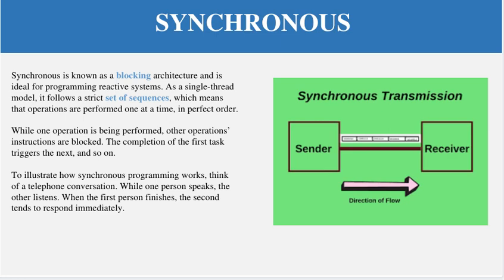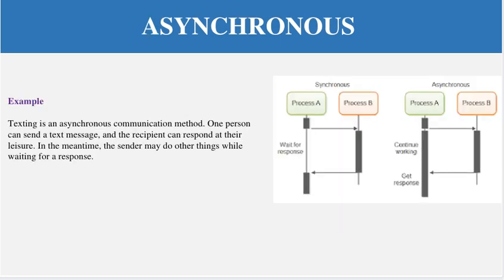Just see the diagram here again. I'm sure that you will have a clear concept now. In the asynchronous, process A sends a request to process B, and process A will not wait for the response from process B. Process B will respond back after some time, and it will receive the response. So that is why the asynchronous mode is the non-blocking model. If we talk about synchronous, in the synchronous mode, process A sends a request to process B and waits for the response, and process B will respond back after some time. So that is why it is called the blocking model and asynchronous is called the non-blocking model.